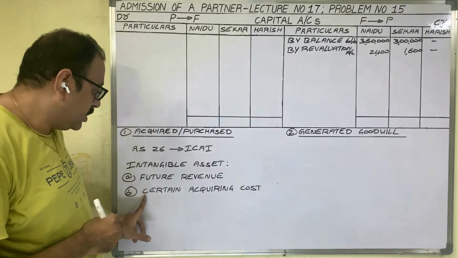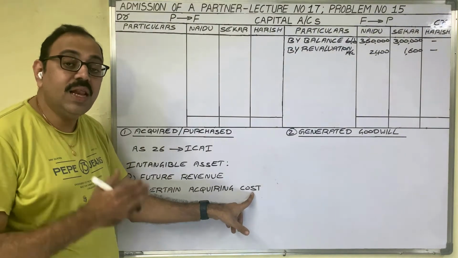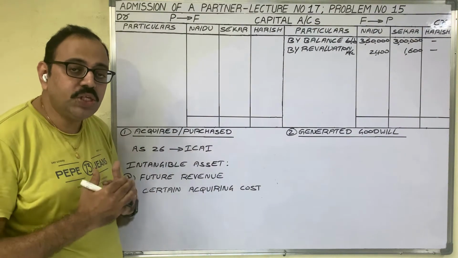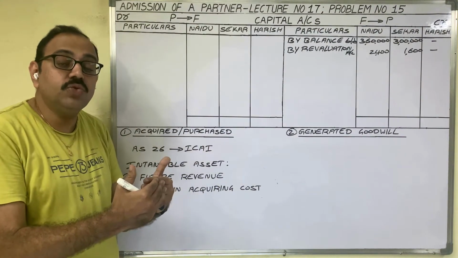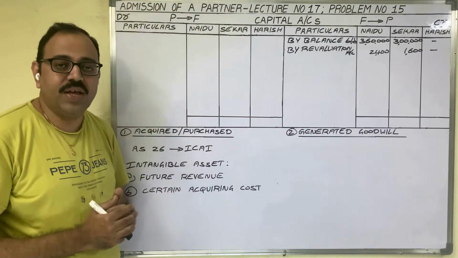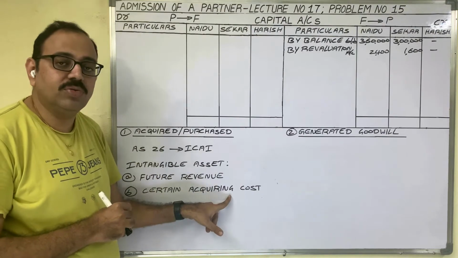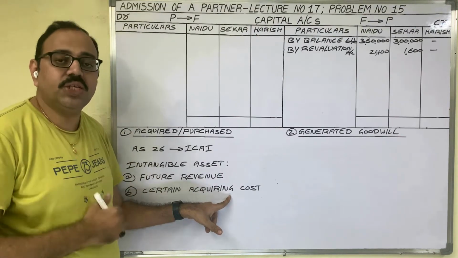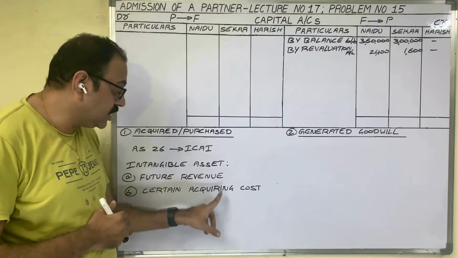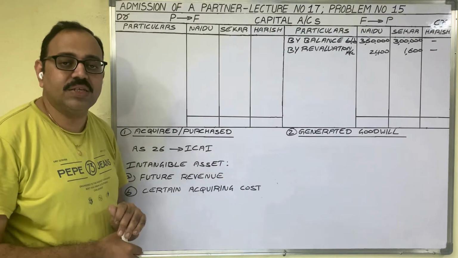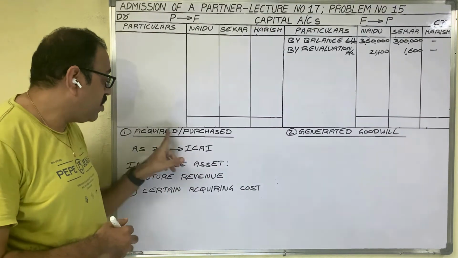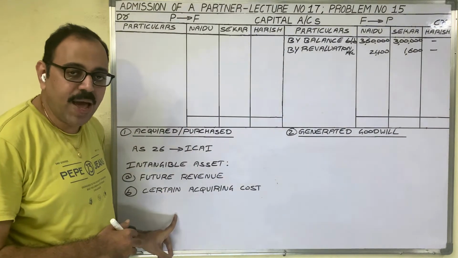Second point, certain acquiring cost. Recollect Ravi's example. Ravi is going to pay 3 lakh rupees towards goodwill to Murali Traders. Here 3 lakh is a certain amount. So Ravi acquired this goodwill by paying a certain amount to Murali Traders. Therefore, that acquired goodwill we can show in the balance sheet.